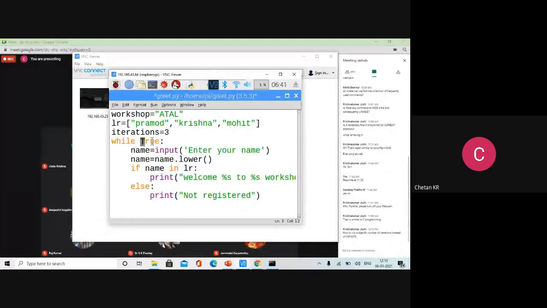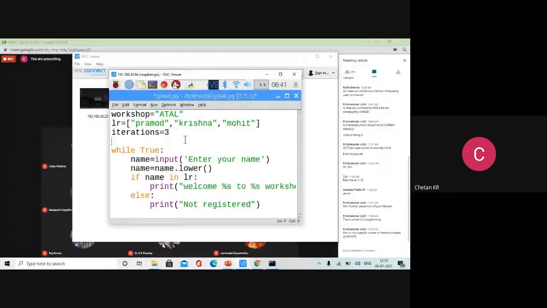Then instead of writing while True, you start with a counter. Let us say counter is equal to 1. As long as counter is less than or equal to iterations. I have 2 variables. One is how many iterations you want and the other is the starting point. Starting point, of course, is 1. Count is equal to 1 is okay, count is equal to 2 is okay, count is equal to 3 is okay, but after that it should come out. So the while loop is limited now. There is a finite mechanism. So count less than or equal to iterations, you have to do that.